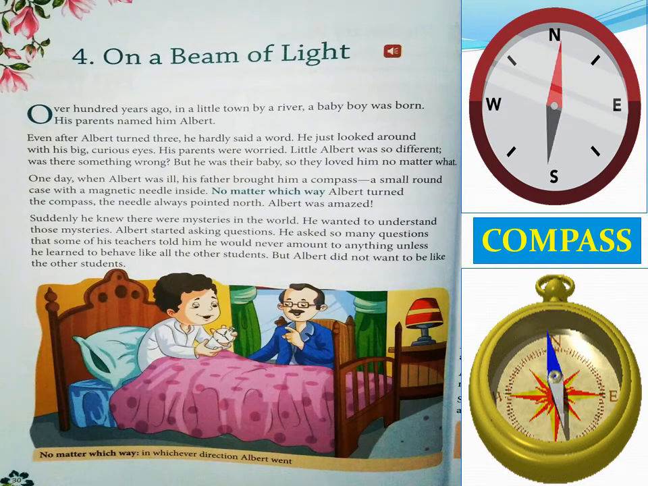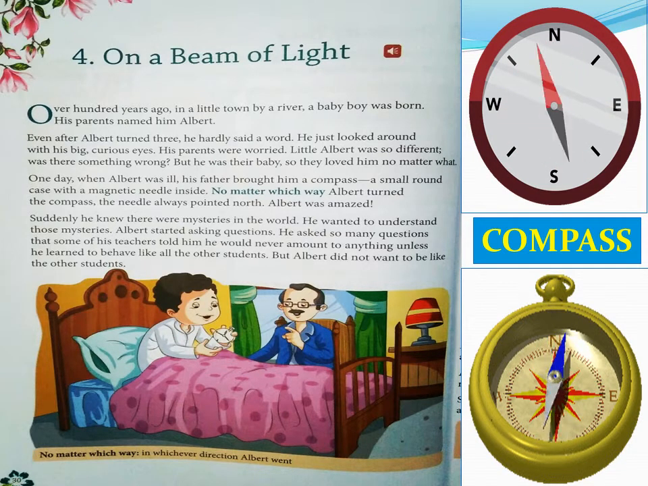This compass is used mostly by navigators or people who travel and don't know the route properly. They carry it so that they can get a clear idea of the direction in which they are going. So this compass was given to Albert. He observed it. Albert was very good at observing things, right? So he started observing it.